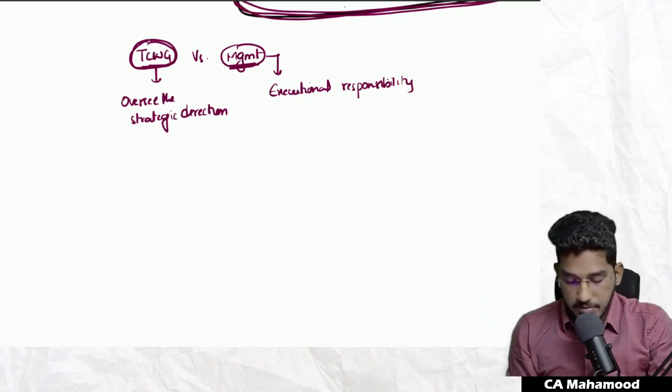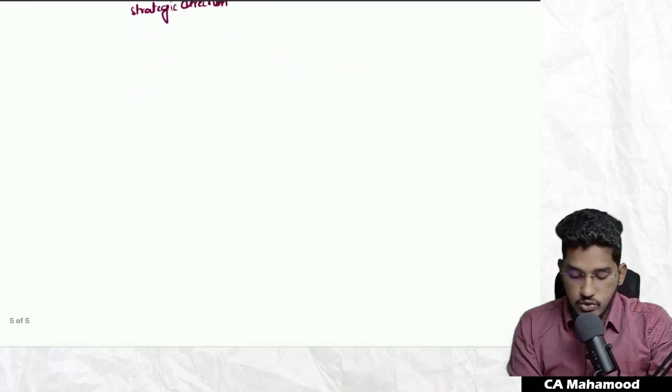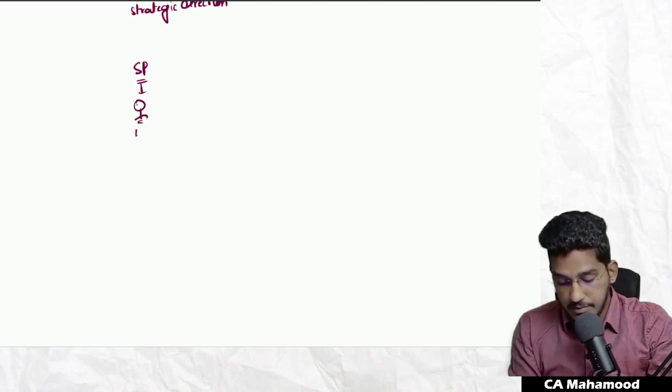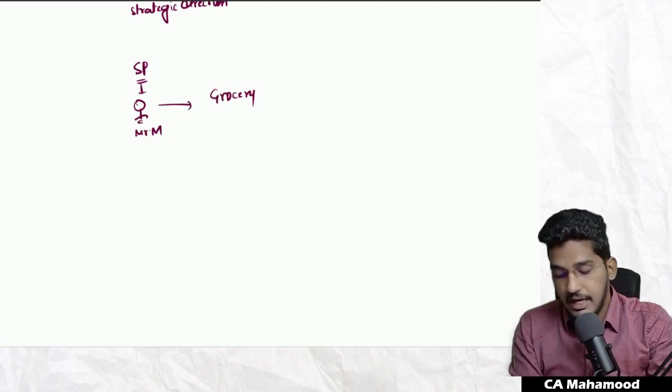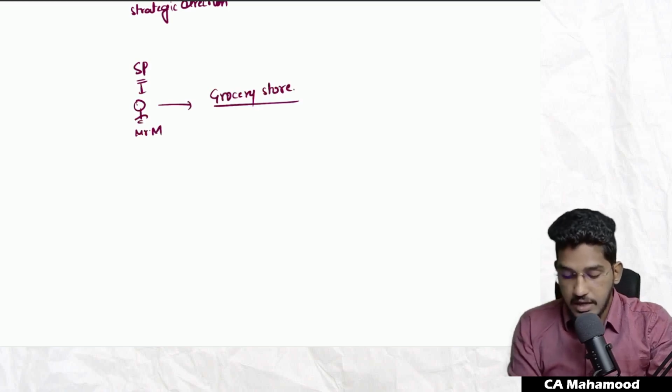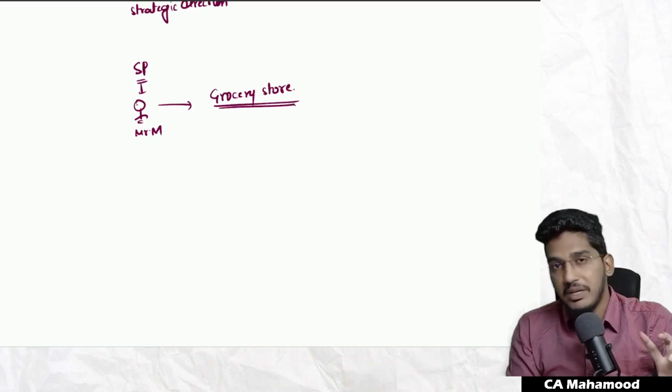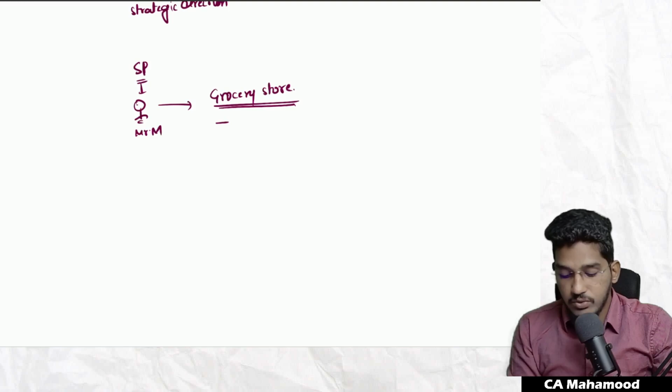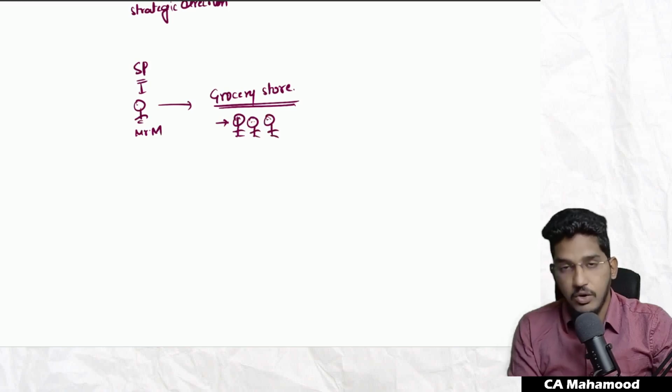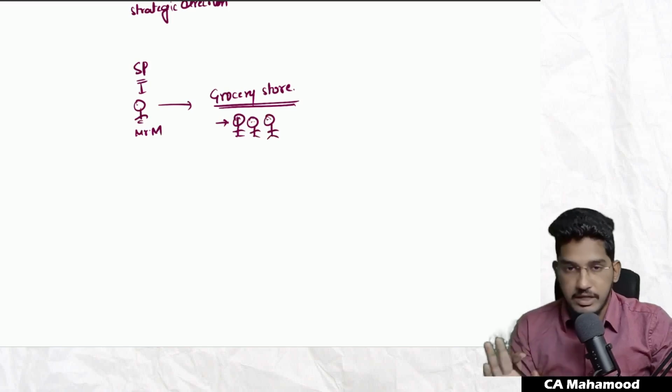It might sound confusing, but I will give you an example. Assume there is a sole proprietor firm. I am the sole proprietor, Mr. M. I started one grocery store. In this grocery store, I have to make various decisions. For example, I have to manage various staff, the salesmen in my grocery store. I have to make sure all these people are coming on time and working effectively.